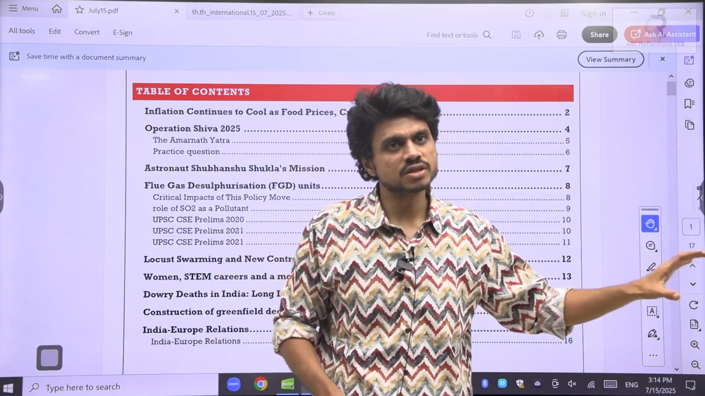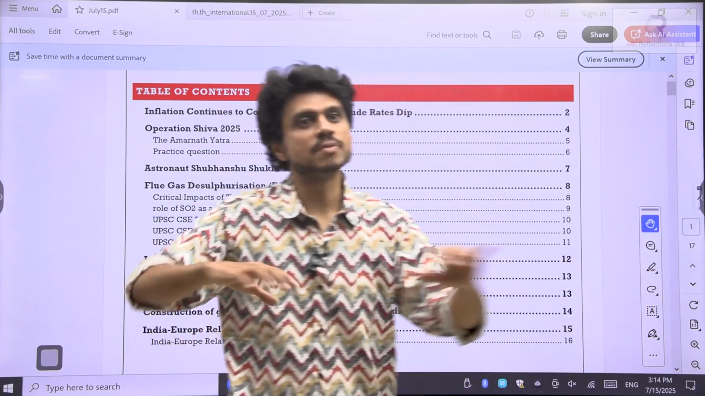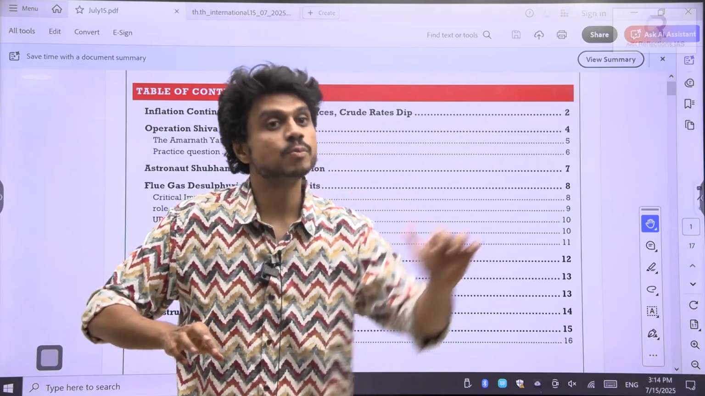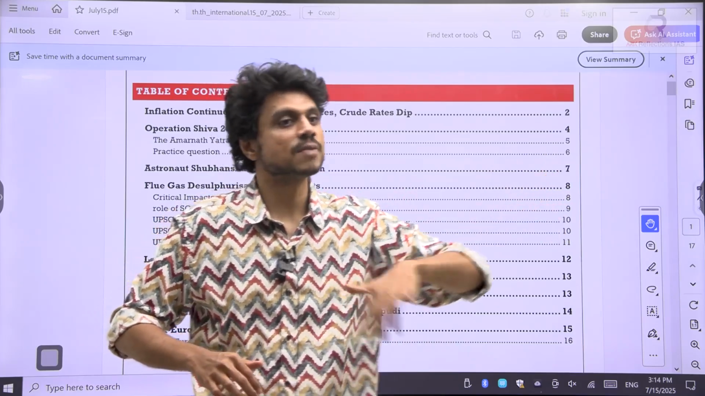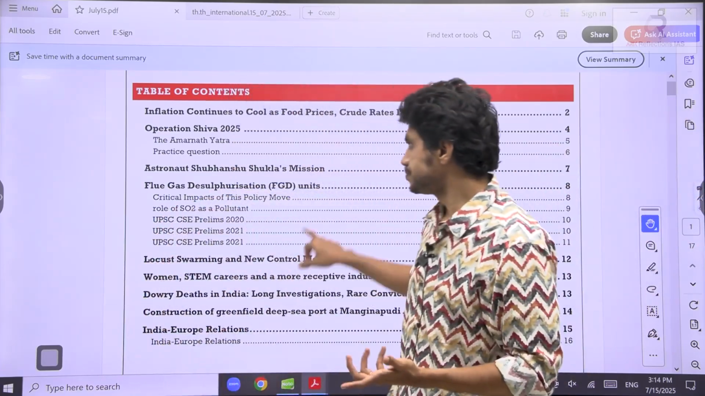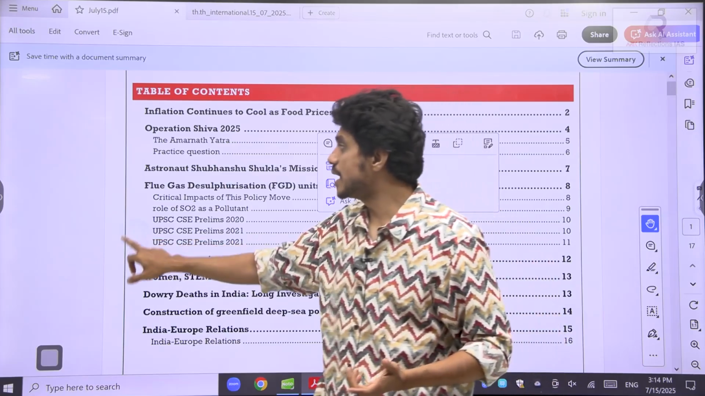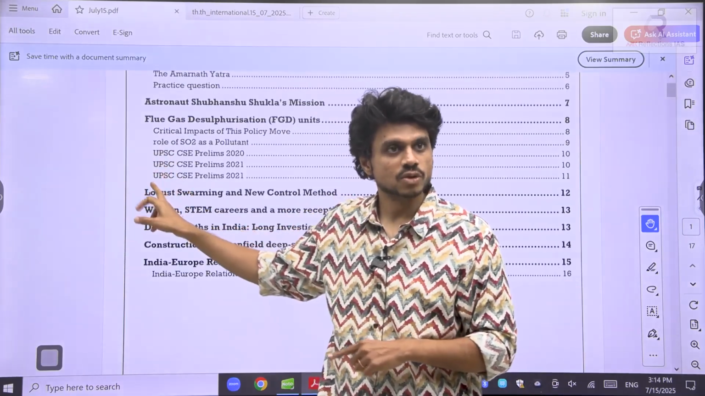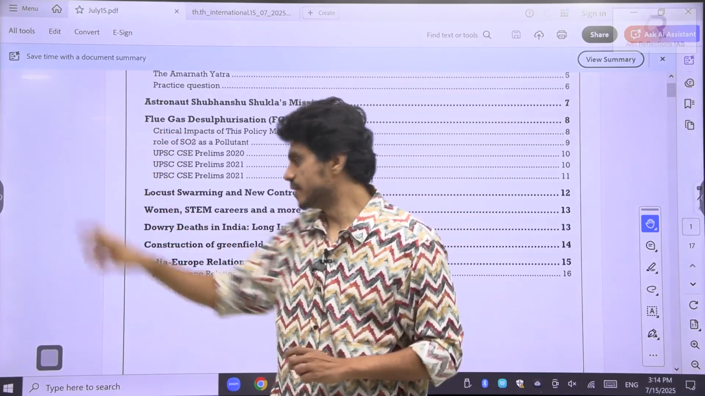So when we study this, we are covering it in a holistic manner, not just the article. We are going beyond the article. This is a kind of current affairs plus. We are trying to cover those related aspects as well. I will show you what kind of PYQs have been asked on sulfur dioxide, so you will get the clarity.